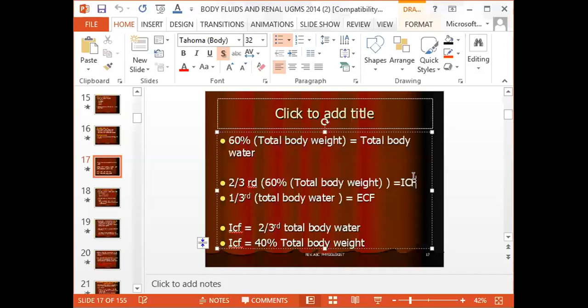And the whole idea is this: we are saying 60% of the total body weight is equal to water. If I take 60% of this, two-thirds of 60% is 40%. So I can divide that 60% into three. Then two out of the three will be in the intracellular compartment, and one out of the three will be in the extracellular compartment. I'm stressing this so that you understand that two-thirds of the total body water is in the intracellular compartments, which is equivalent to 40% of the total body weight.